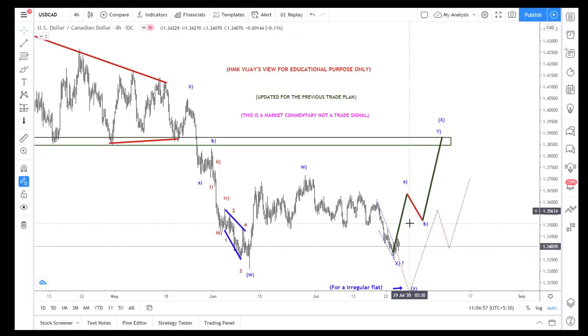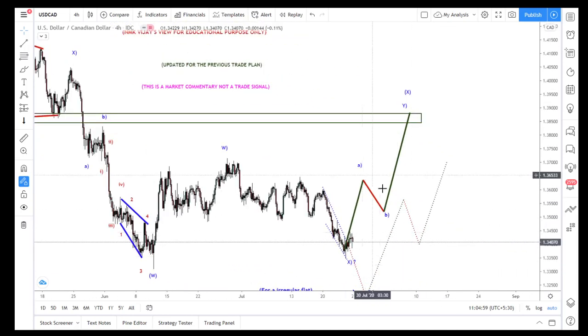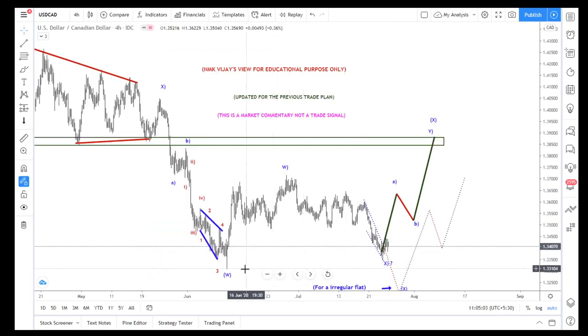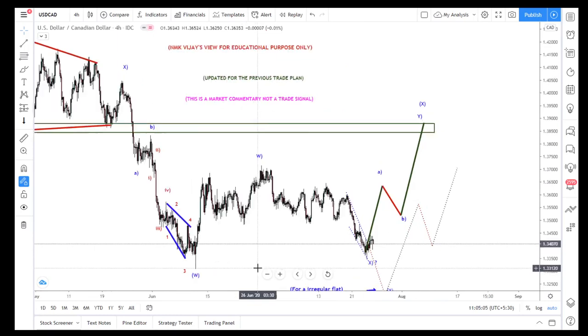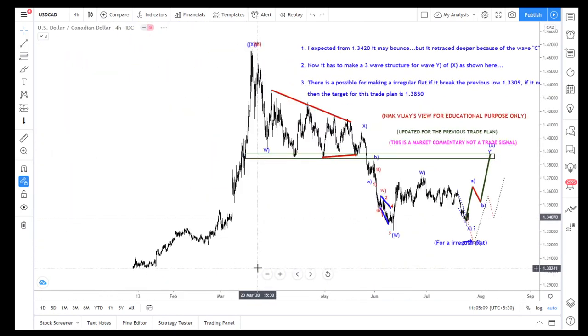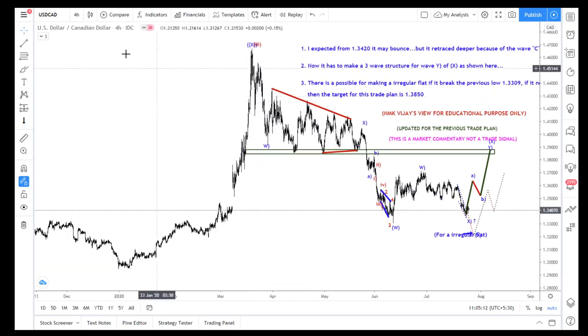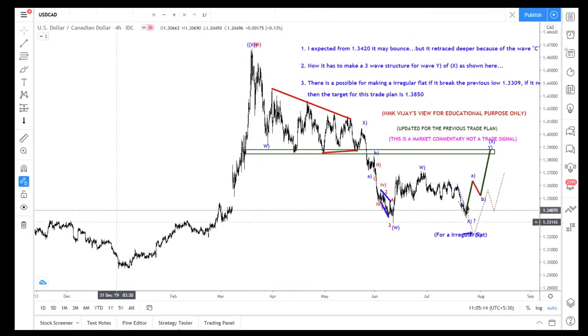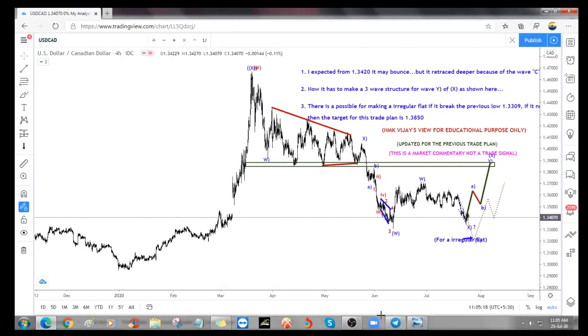Everybody will think, okay, Vijay's view is it has to reach 1.380, we can buy it here, but I won't place any stop loss. I will show you in the gold chart what will be the next.